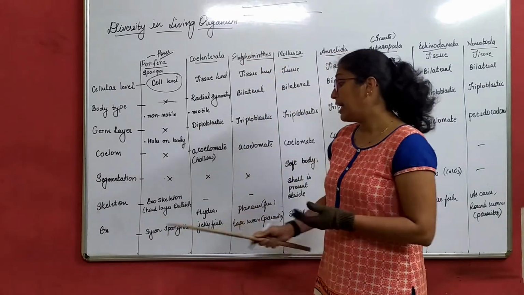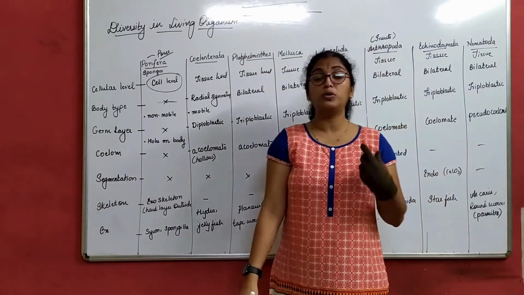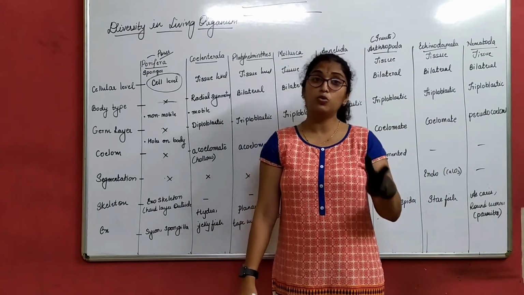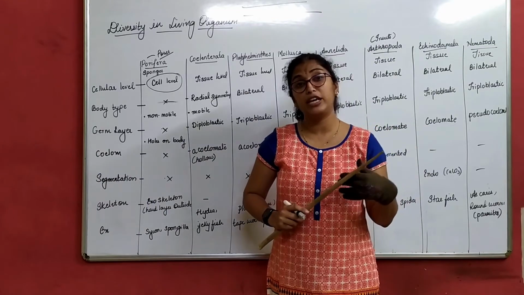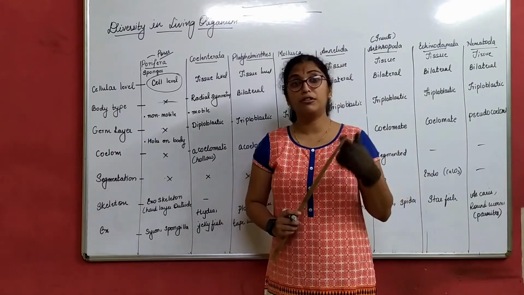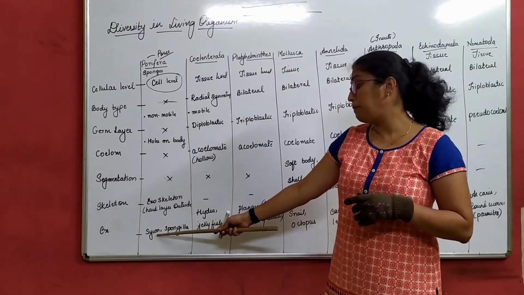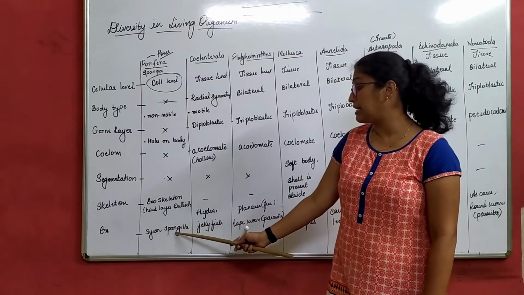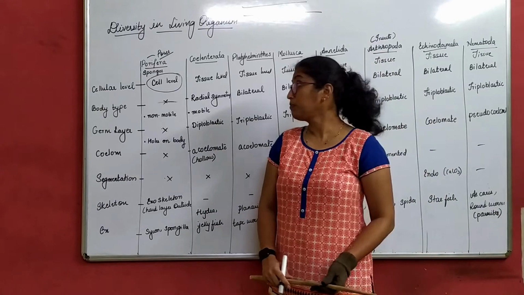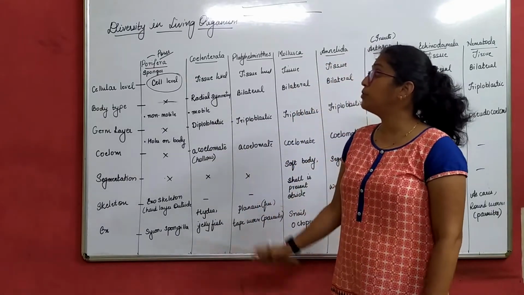This hard layer also has holes on it. As I already told you, let us try to remember two examples for each of the phyla, or each of the classifications, either in plants or in animals. The examples we can remember here are Cycon and Spongilla. So this is about Porifera.